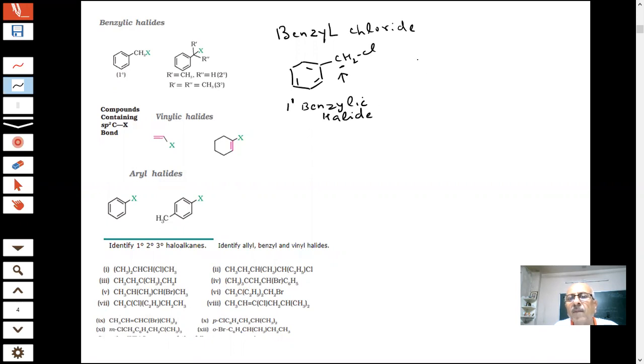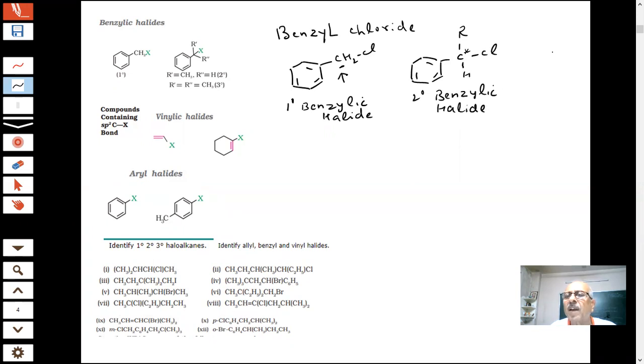I can have, students, 2 degree. This is my carbon. If I put R group here, students, what it becomes? This carbon is attached to how many carbons? 1 and 1, 2. So this is attached to 2 carbons. So this is 2 degree benzylic halide.